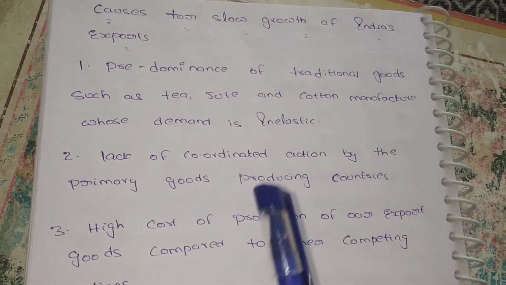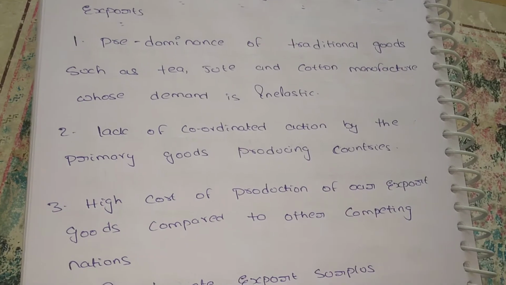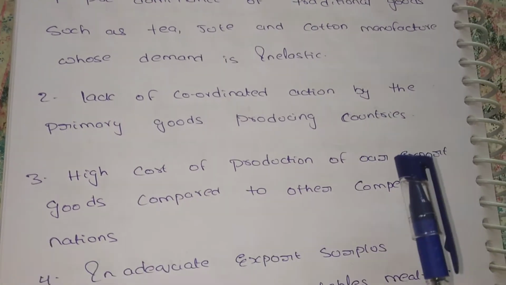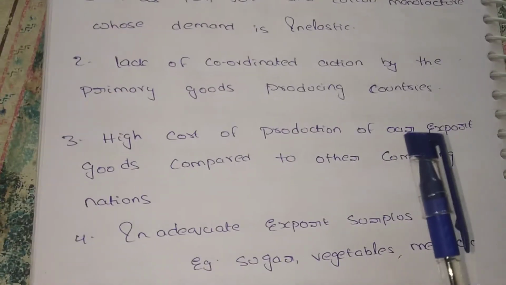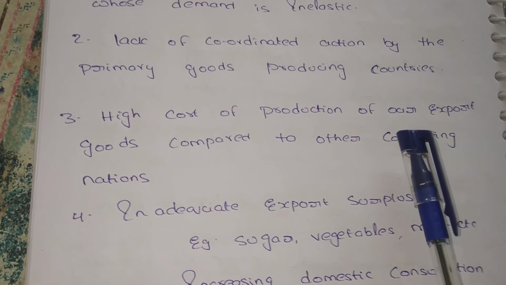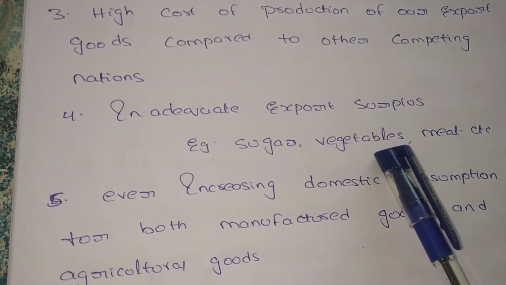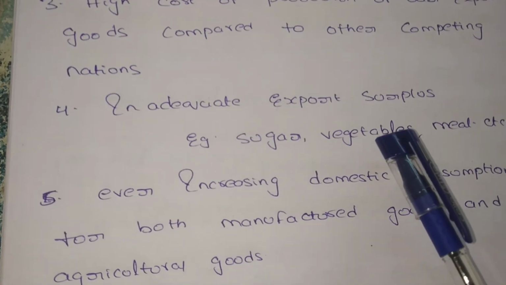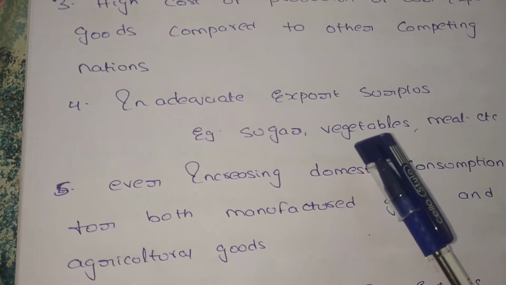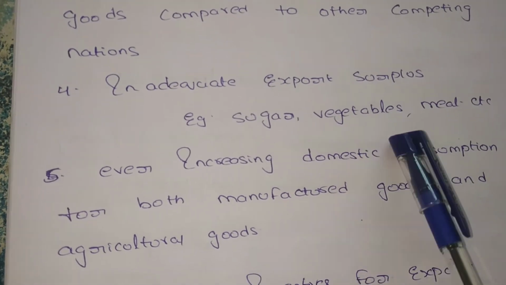What are the reasons? Traditional goods' demand is inelastic, and there is no coordination between our agriculture producing countries, and the production cost is very high when compared to other countries. So the foreign countries are attracted to those countries that have given the lowest price, and we are unable to produce adequately. The goods we produce have to be utilized because of increasing birth rates, for that reason the consumption also increases. We are unable to produce adequate goods for exporting.